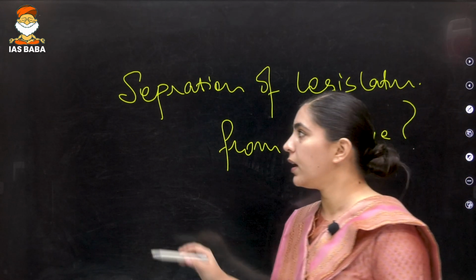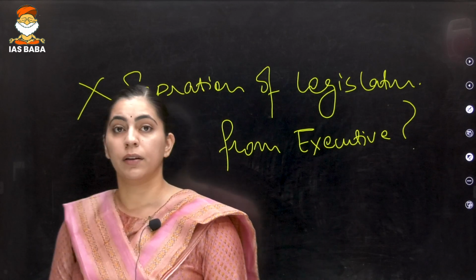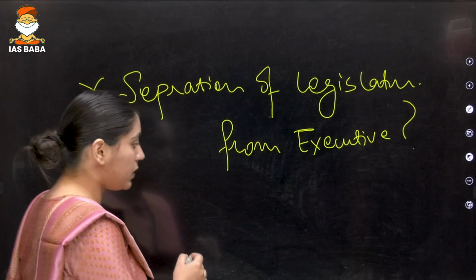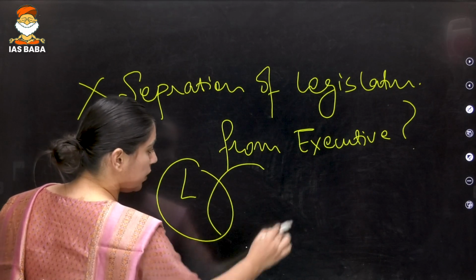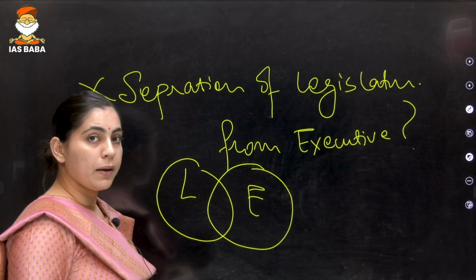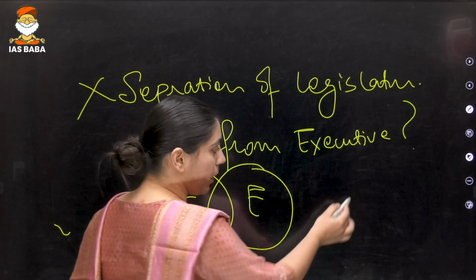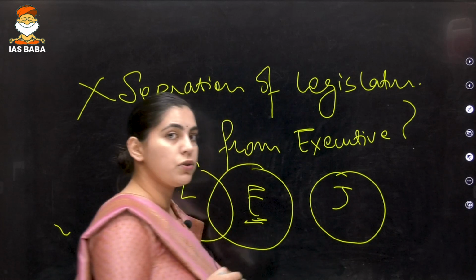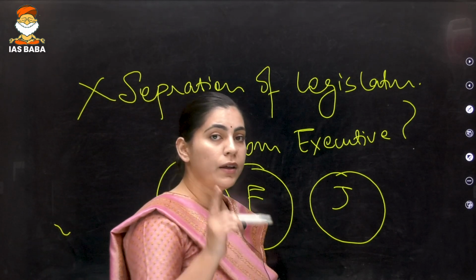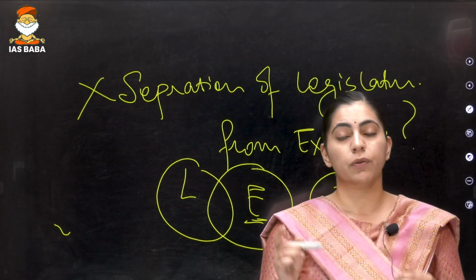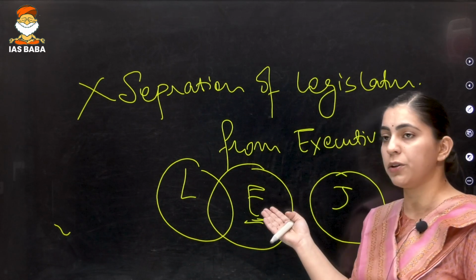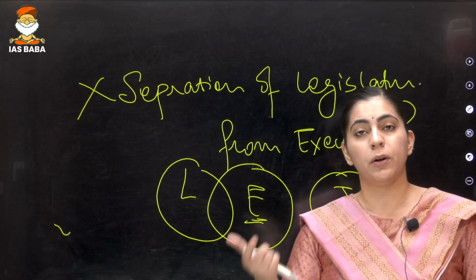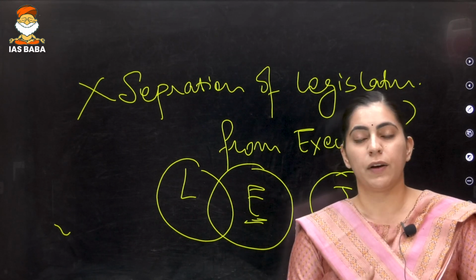Please understand that this statement is incorrect, because in India we are following the parliamentary form of democracy, where the legislature and the executive are overlapping. The DPSP is only talking about the judiciary being separate from the executive. It is not talking about separation of the executive from the legislature. Again, the question can be framed on the same premise in the 2025 prelims.